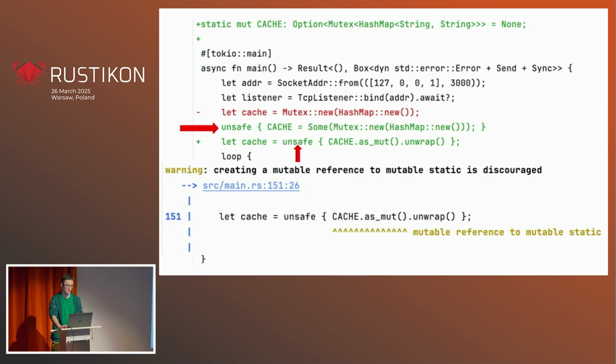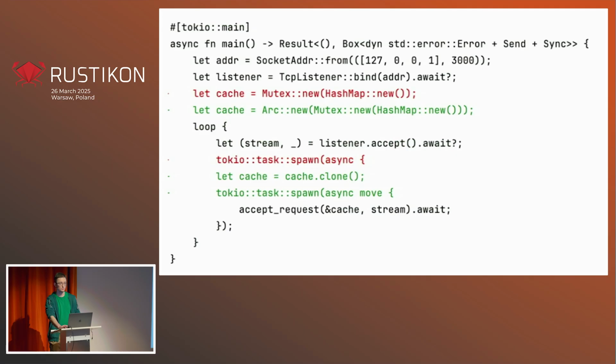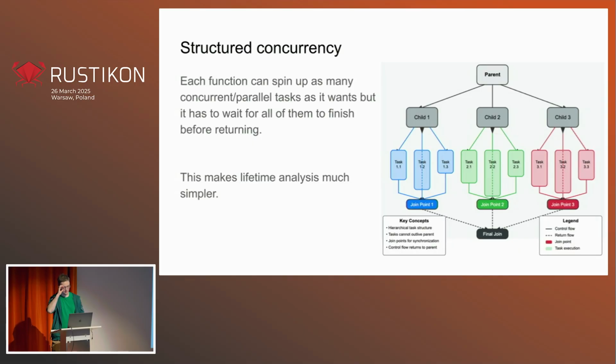Let's have another try. Let's do what most people do with Async Rust. So just wrap everything in Arc, right? Because Arc will guarantee the lifetime of the cache. But now we have to clone it, and it gives us all this boilerplate. Plus, performance-wise, this isn't ideal because Arc has an atomic reference counter, and this doesn't play well with modern multi-core CPUs. So there's an alternative.